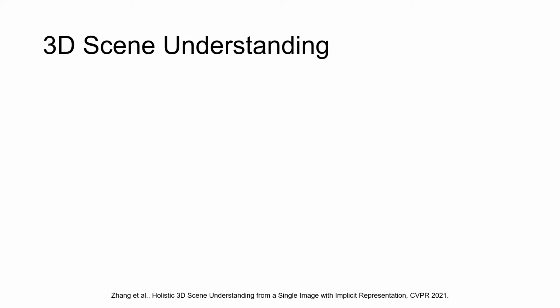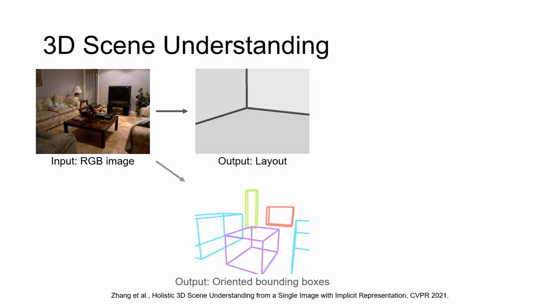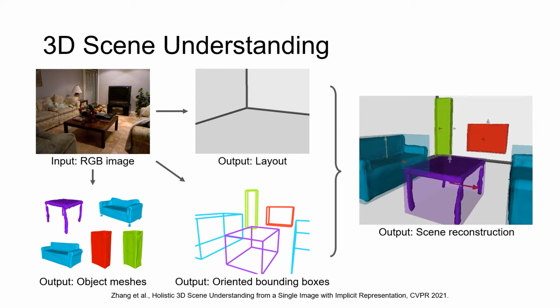Currently, single-image total 3D scene understanding aims to jointly estimate room layout, oriented object bounding boxes, and object meshes, in order to achieve semantic reconstruction of the scene. Previous works show that context information is very important for scene understanding, but the field of view of perspective cameras is limiting the available context.